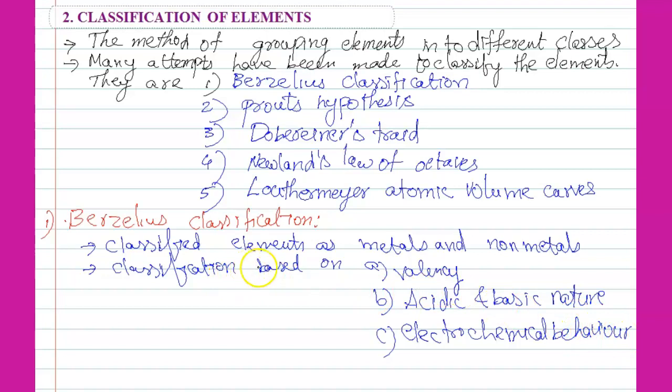So students, Berzelius classified the elements as metals and non-metals, based on valency, acidic and basic nature, and electrochemical behavior. But he classified the elements into metals and non-metals only. All the elements are not metals and non-metals; some metalloids are also possible. So finally, this theory becomes a failure.